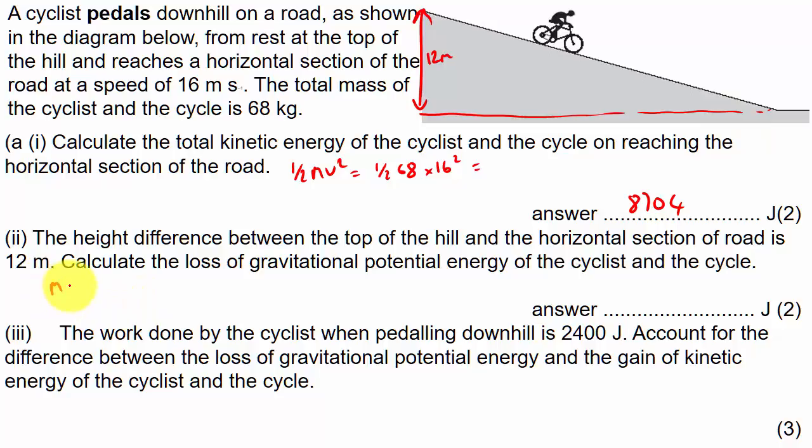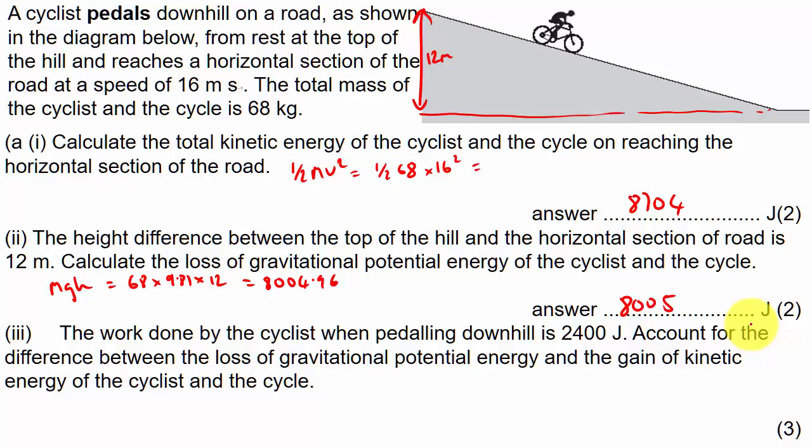So simply using our formula for GPE, mgh, which is mass times gravity times height. Sub in our numbers, 68 times gravity, 9.81, times the height, which is 12. Calculate your answer. It comes out as 8004.96, but I'll round that to 8005 joules. Units are given in these, so I'm not writing down the units, but of course, always remember to check.